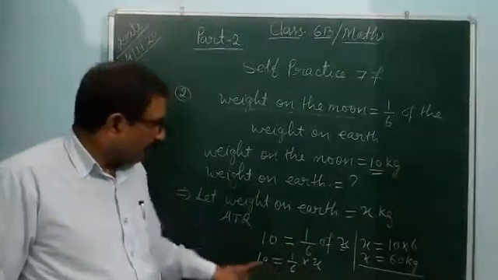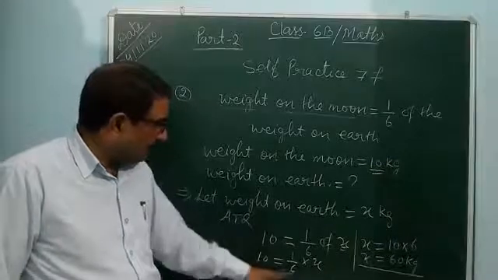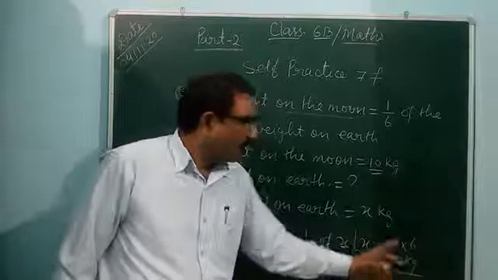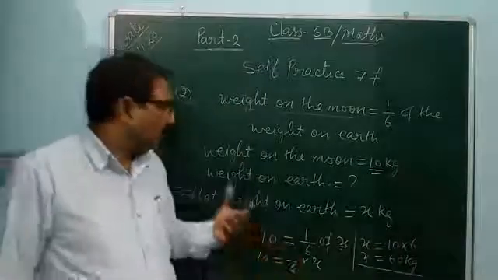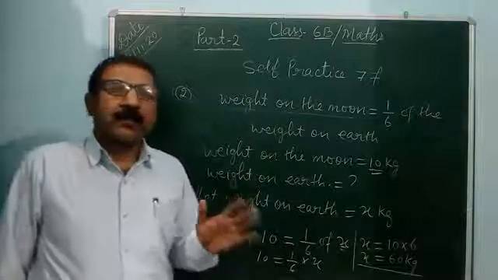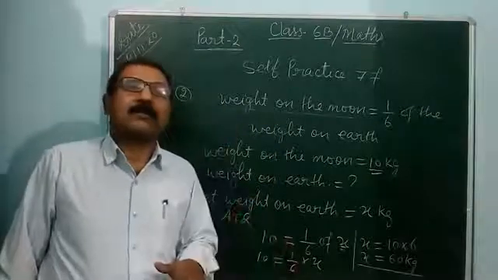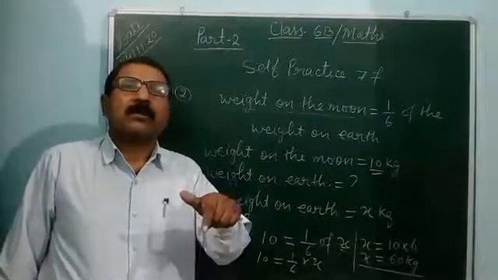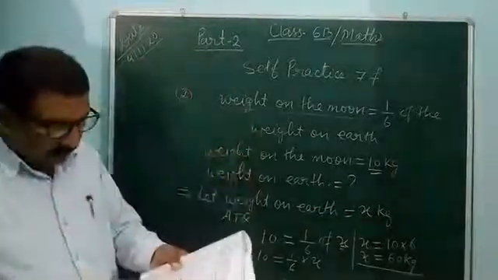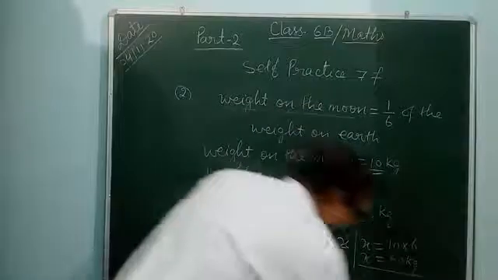You can take cross multiplication. 6 tens are 60. So x is equal to 60 kilogram. So weight on the earth will be 60 kilogram. It means if you are 60 kilogram on the earth, your weight will be 10 kilogram on the moon. Question number third, you see.